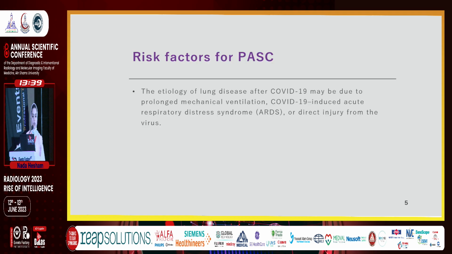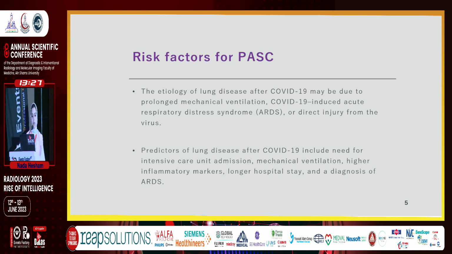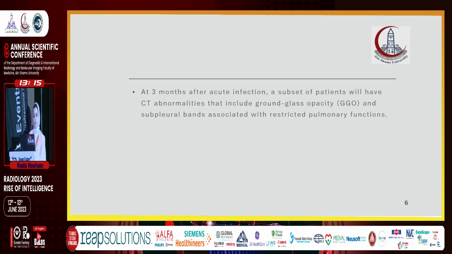The etiology of lung disease after COVID-19 may be due to prolonged mechanical ventilation, COVID-19 induced acute respiratory distress syndrome, or direct injury from the virus. Predictors of lung disease after COVID-19 include need for intensive care unit admission, mechanical ventilation, higher inflammatory markers, longer hospital stay, and a diagnosis of ARDS.